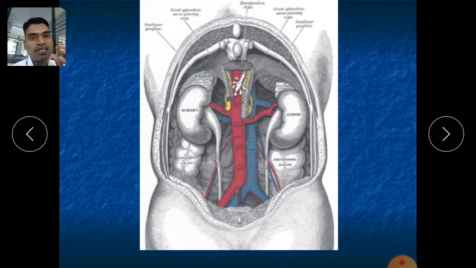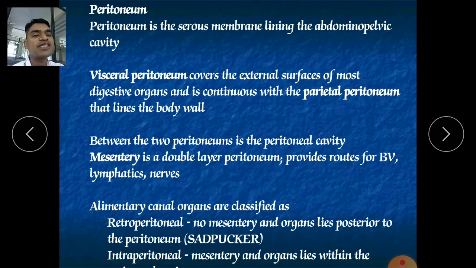They are holding them because they are supplied with the food from the stomach, so their weight may be high. So for that they are holding them properly, and they are also attached from the back side. From the back side the vertebral column is there, so they are attached to that also. So they are maintaining their position. It is called mesentery, and they are also supplied with lymphatic and nerve supply.